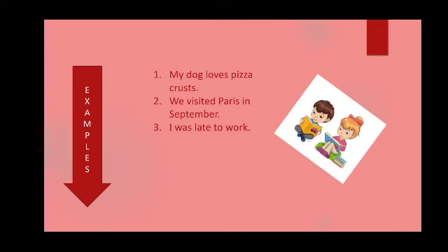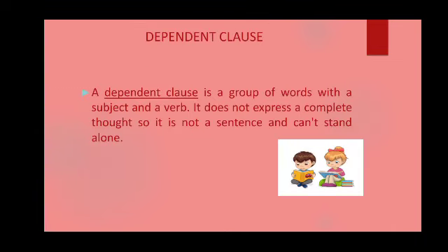Okay, our next type is dependent clause. A dependent clause, again, as the name suggests, will have to depend on something. So, a dependent clause will depend on the independent clause to make the sentence complete. By its own, it will be incomplete. It will not be meaningful. It will have to depend on the independent clause to get its complete meaning. A dependent clause is a group of words with a subject and a verb. Because it is a clause, it will have a subject and a verb.